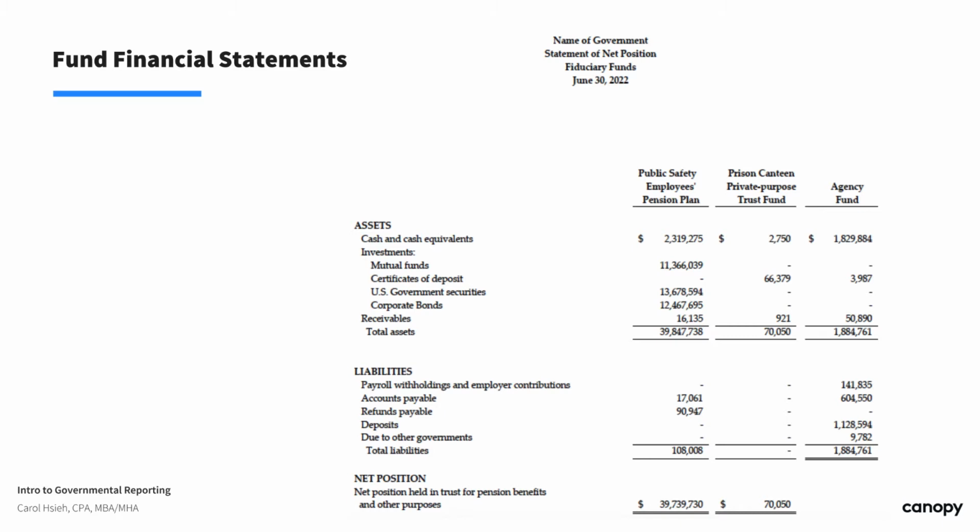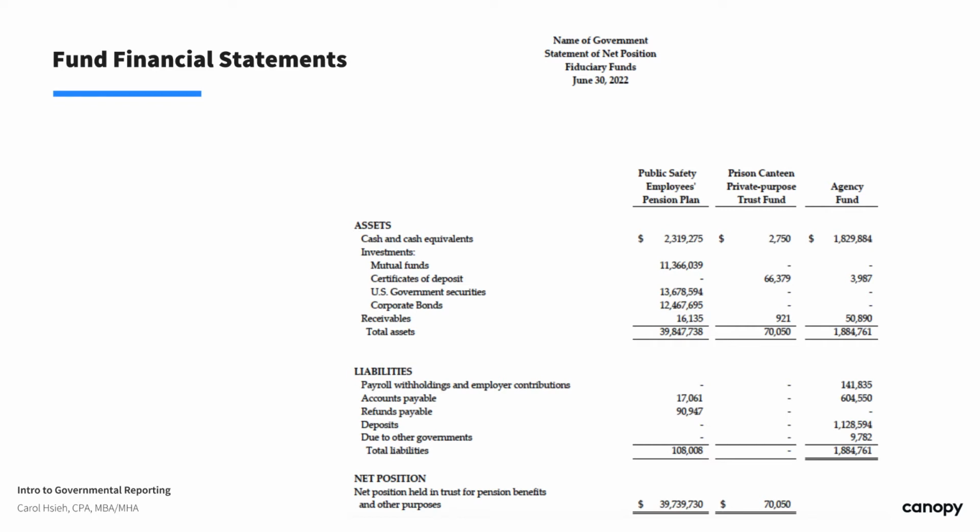And since the agency funds have no net position, in the statement of changes in net position we should only have trust funds reported here. And you notice here that we have additions and deductions. GASB chooses the term addition because these really are contributions from employers and non-employer contributing entities, plan members.